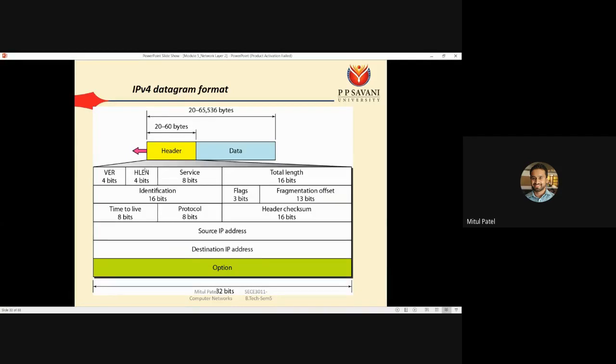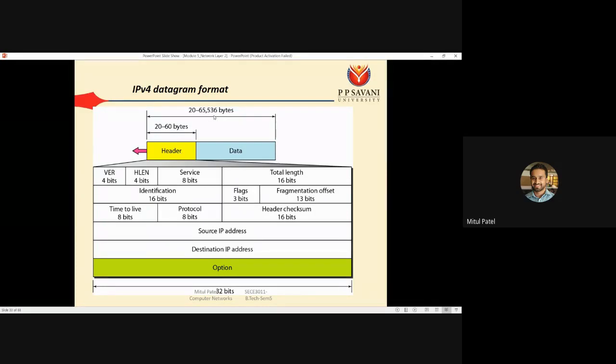Now IPv4 is a protocol, so let's look at the IPv4 syntax also. Here we can see the size of the IPv4 datagram package. That size can be from 20 bytes to 65536 bytes. This is the minimum to maximum size of any packet. Within that total size, 20 to 60 bytes work as your header.